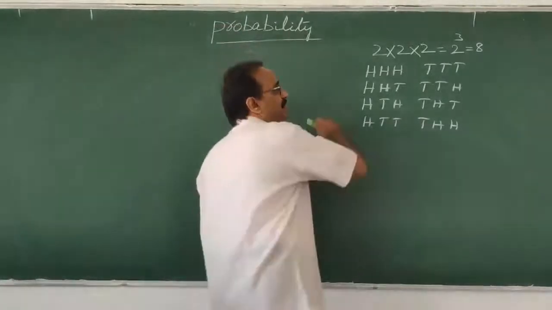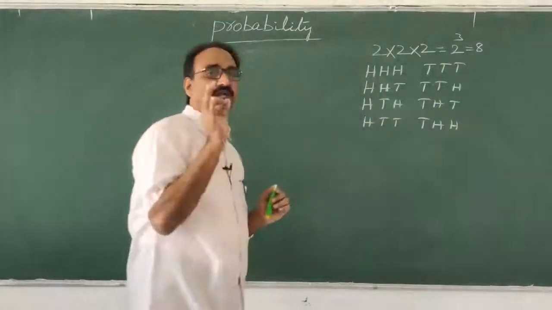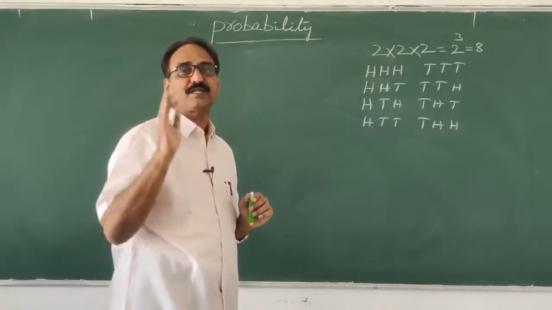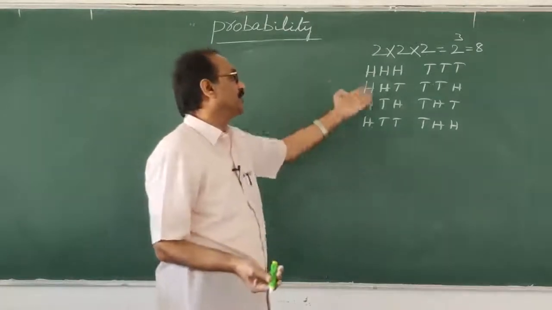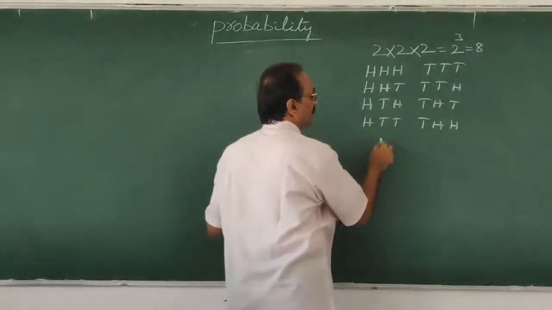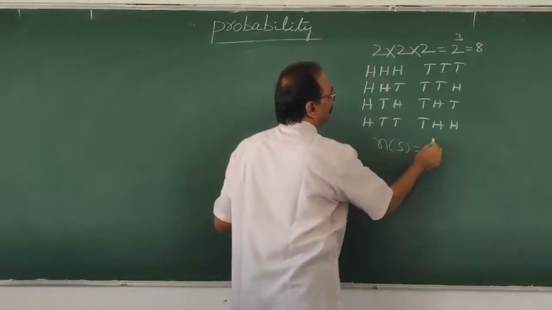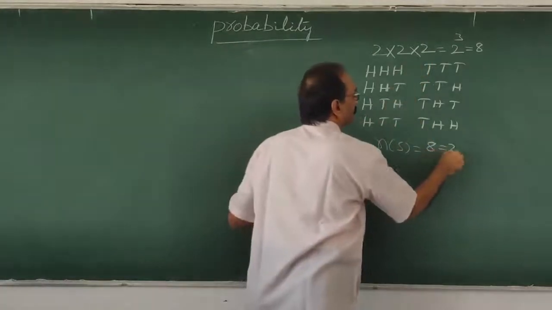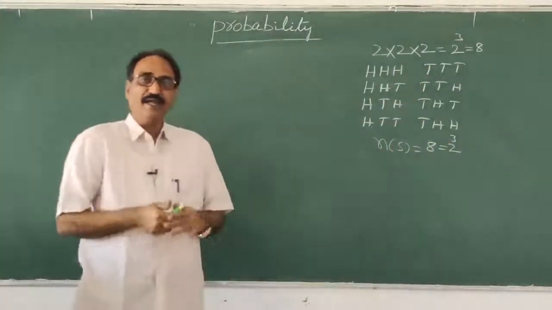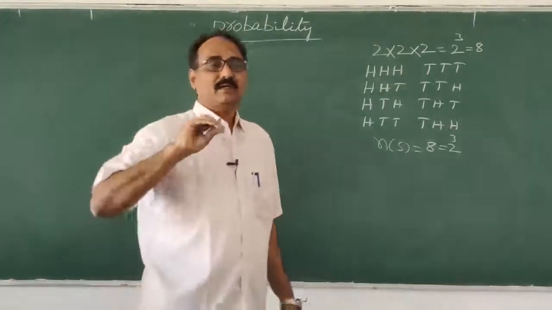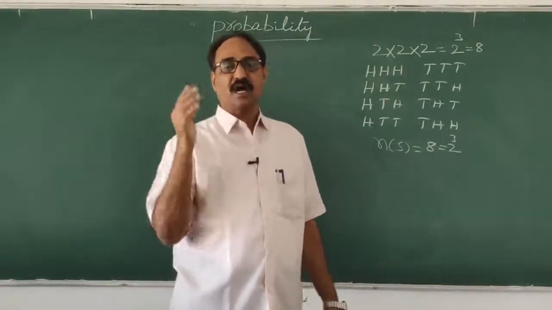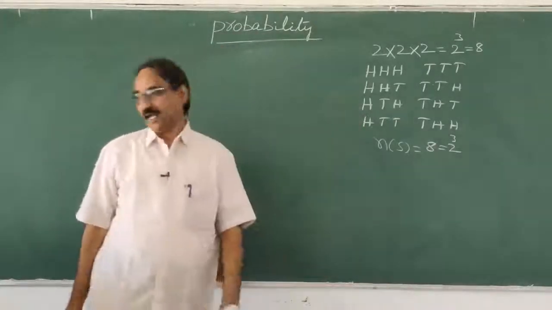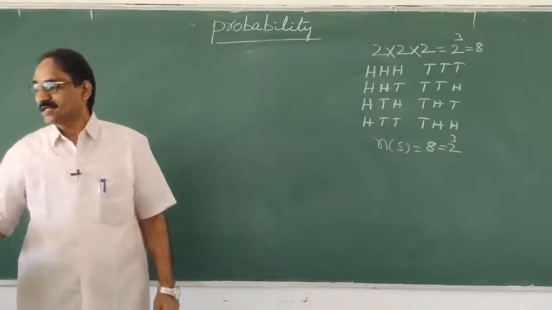So this is called the sample space. When 3 coins are tossed, the number of sample points in the sample space is 8. What are those 8? I showed them here. This is n of S, the number of sample points, which here is 8, that is 2 cube. I write that also so that it is easy to remember. My dear students, when 3 coins are tossed, or when a coin is tossed 3 times, both are the same, so need not worry. So the sample space is like this.